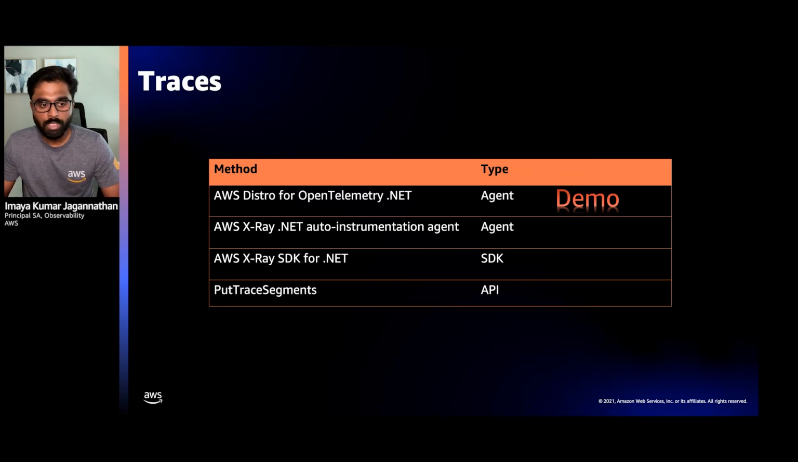Now when it comes to trace collection, there are multiple options for you here as well. .NET has the .NET Auto Instrumentation Agent, for example, which can automatically collect the traces. You can also use the X-Ray SDK for .NET or even the OpenTelemetry SDK for .NET to collect traces from your environment. And you can use multiple collectors like the X-Ray agent or the AWS Distro for OpenTelemetry Collector to collect traces. Now let's take a look at a demo for this.